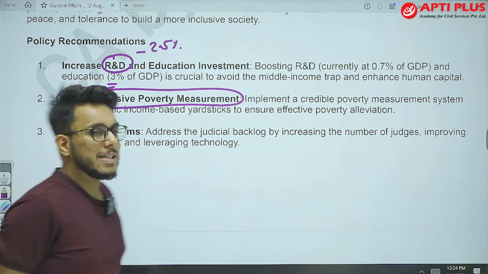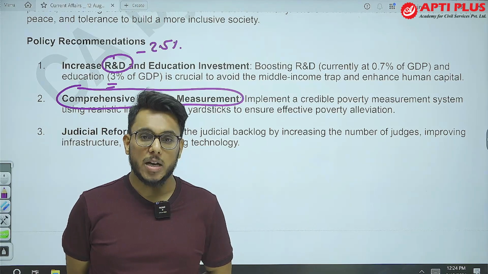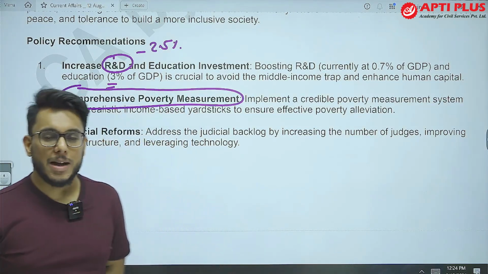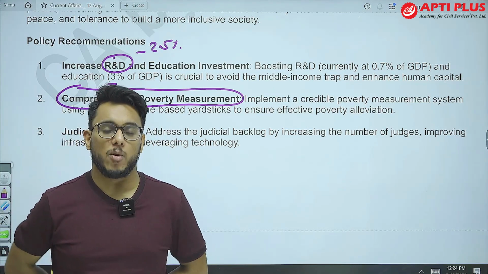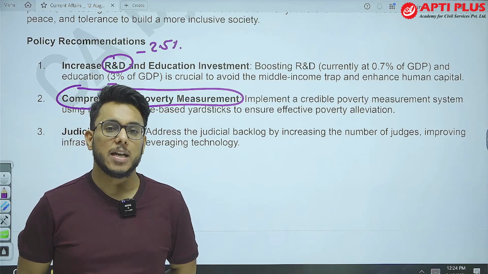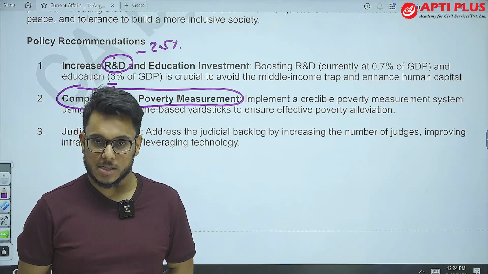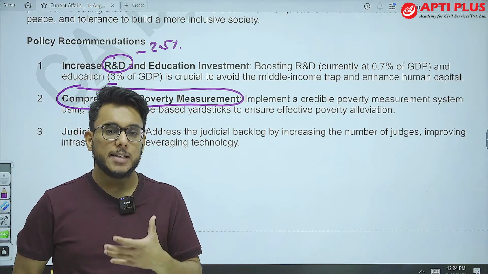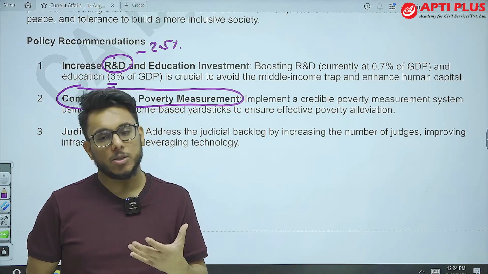So basically, guys, first of all, when we talk about poverty, recently what happened is Niti Aayog released the National Multidimensional Poverty Index. And as per that index, they say that poverty has effectively reduced in the past 15 years. But we need to focus on this, that when we talk about poverty, there are a lot of challenges that have been raised on that particular front.